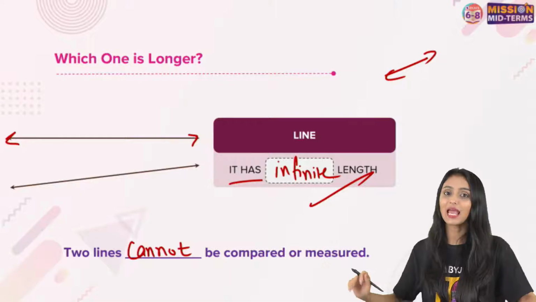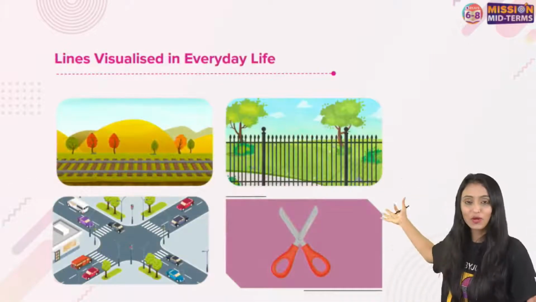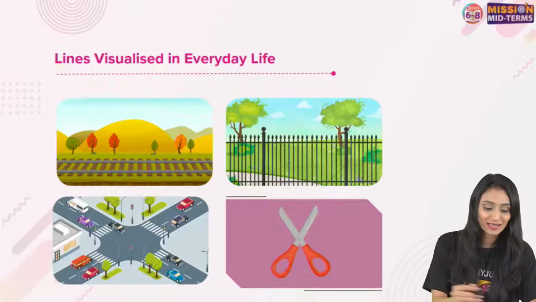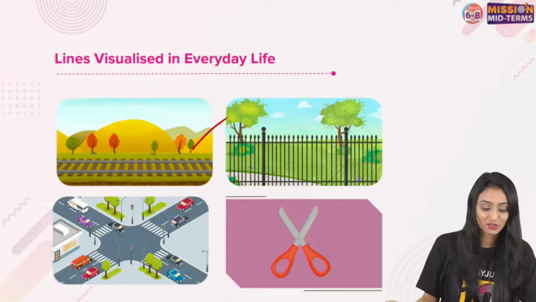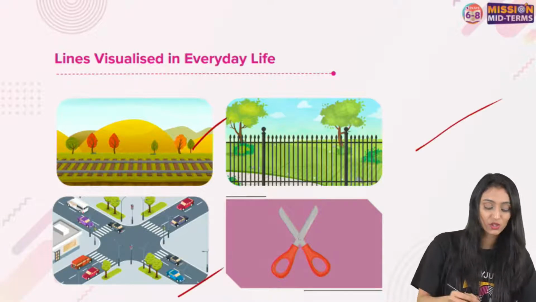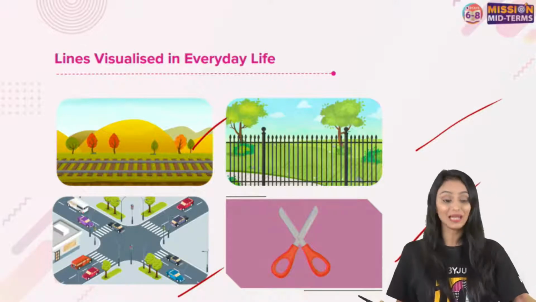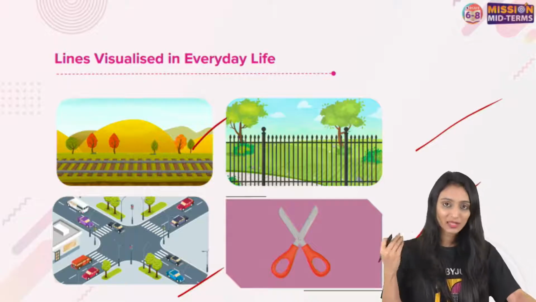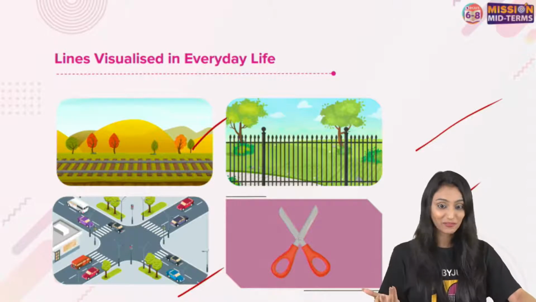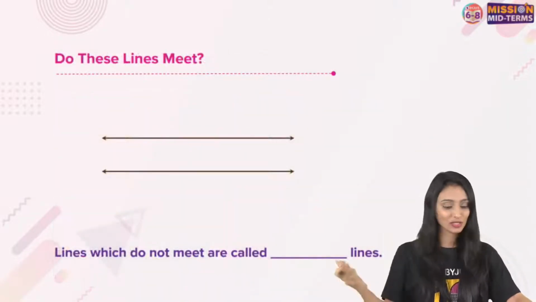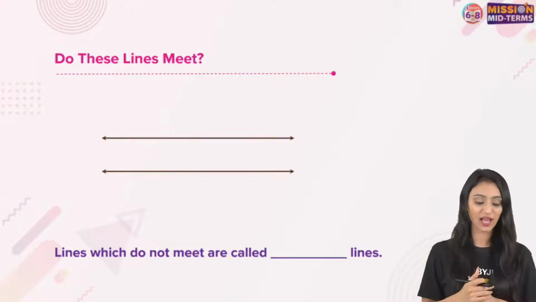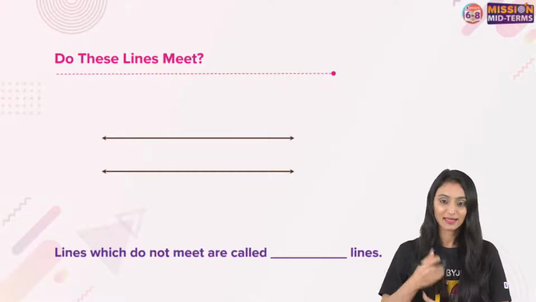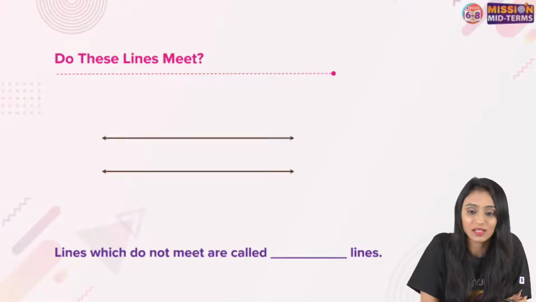We understood the properties. Now we come across these things in our everyday life as well, right? Here you can see the lines over here. The railway track over here, these railings, the two crossings you can see here. You can see the blades of the scissors, right? So we come across these mathematical concepts in our daily life as well. Isn't that great when you can relate the concepts to everyday life? Now another question I have for you. Do these lines meet? Yes, correct. The rail track was parallel. Skew lines, right?